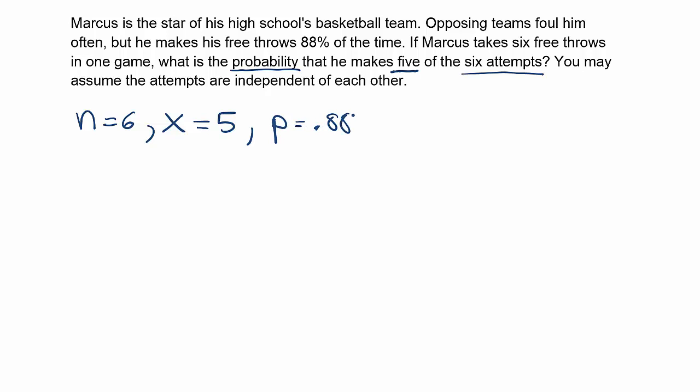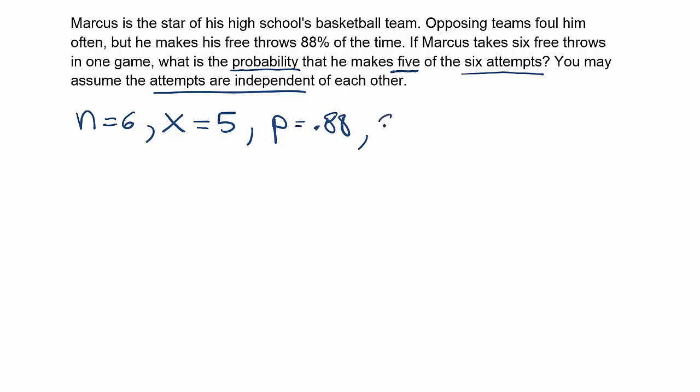Yeah, he either makes the shot or he doesn't. It either goes in or it doesn't. So only 2 possible outcomes. We could call the ball going into the net a success. And then finally, we have to ask if the attempts are independent of each other. And luckily, they tell us they are. So even though you might be doubtful of that, you might say, well, maybe he gets fatigued, or maybe making one would influence his likelihood of making another one, or missing one would influence it. But we will assume that that's not the case, and so the trials are independent of each other. And they probably are, at least approximately. So I think we're good.